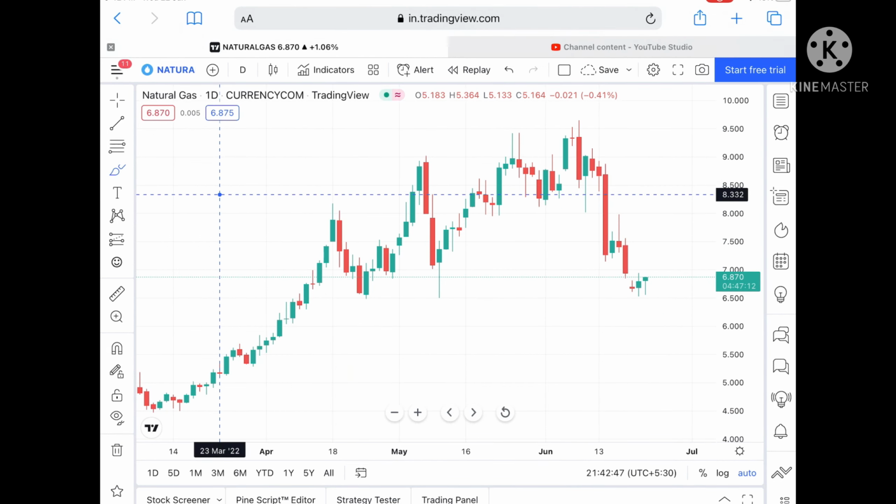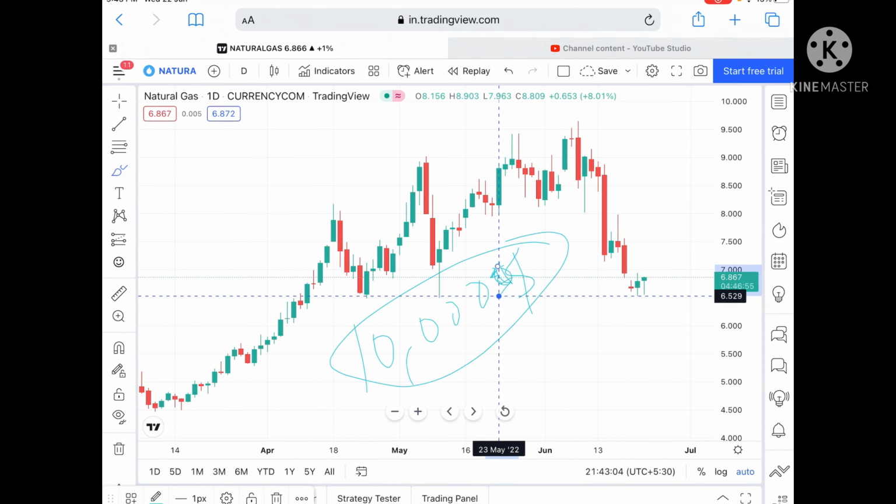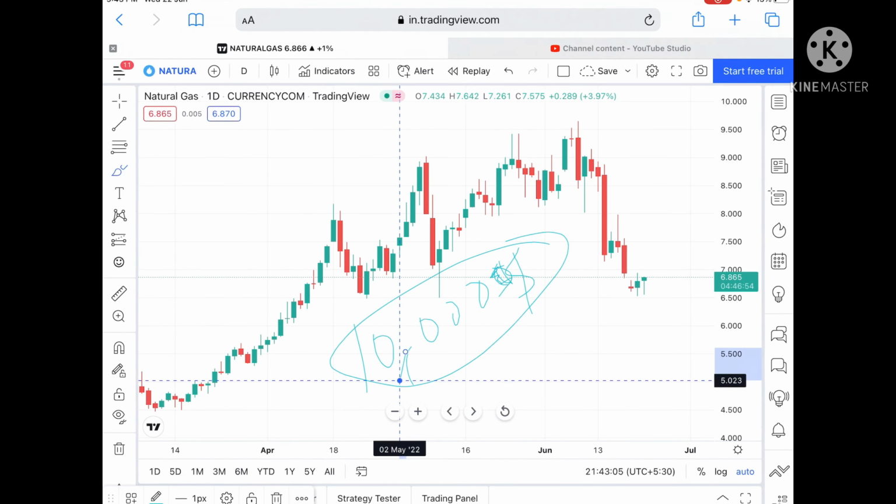And understand something, if you are trading, you have to be careful. Suppose you are trading with $10,000, for the beginner as well as average people. It can be a lakh also, it can be 1,000 also, so you have to be careful when you trade. Suppose you are trading with $10,000, try to trade with 10 to 15% of capital per trade, that comes to 1,000 to 1,500. Risk 0.5 to 1%, that comes to $50 to $100.